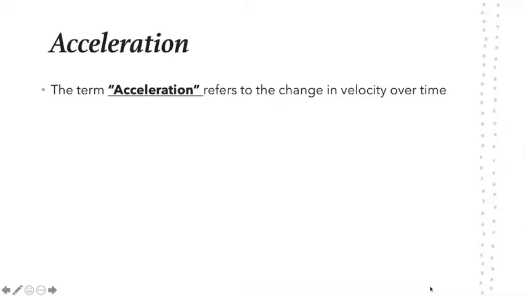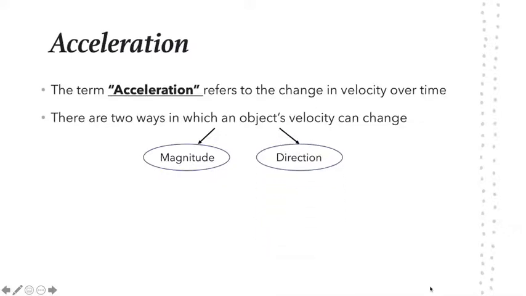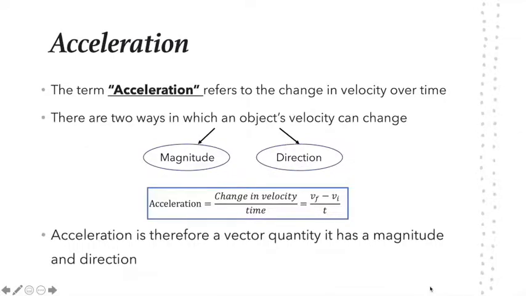Acceleration is defined as the change in velocity over time. Since velocity is a vector quantity, there are two ways that we can change velocity. We can either change its magnitude or we can change its direction. And by changing either of these two characteristics, that object would be accelerated. In formula form, acceleration is equal to the change in velocity over time, which means that acceleration is therefore a vector quantity, so it has a magnitude and a direction.